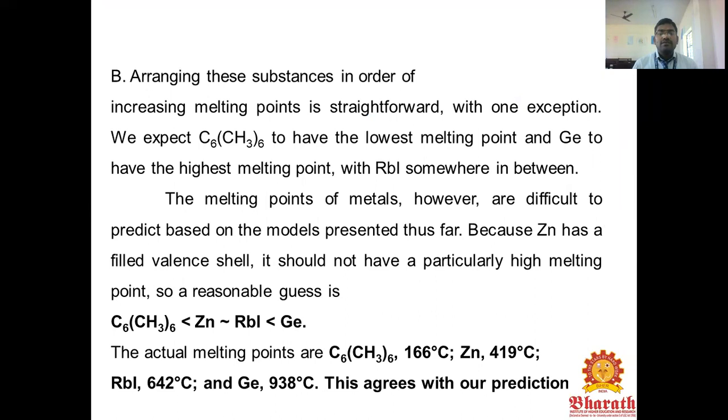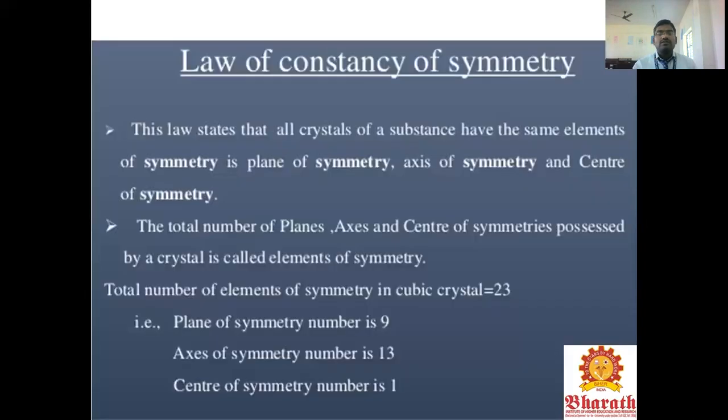The actual melting points are: hexamethyl benzene 166 degrees Celsius, zinc 419 degrees Celsius, rubidium iodide 642, and germanium 938 degrees Celsius. This agrees with our prediction for these solid compounds. Next is the symmetry of crystalline solids.